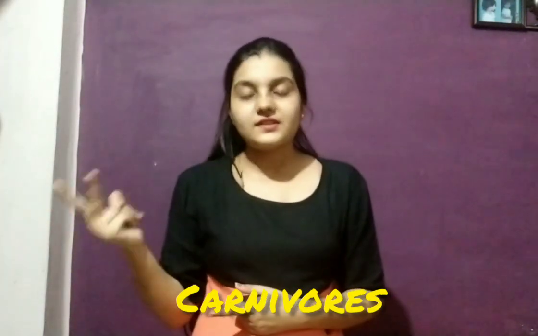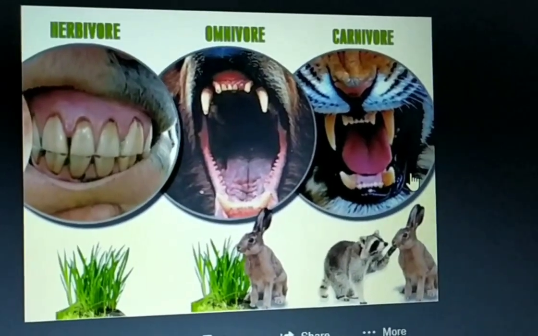The second one is carnivores. That is, those animals which eat only other animals are known as carnivores. And the last one is omnivores. That means those animals which eat plants and animals both are known as omnivorous animals. So, we will see their adaptations on the basis of their food habits. Now see over here.